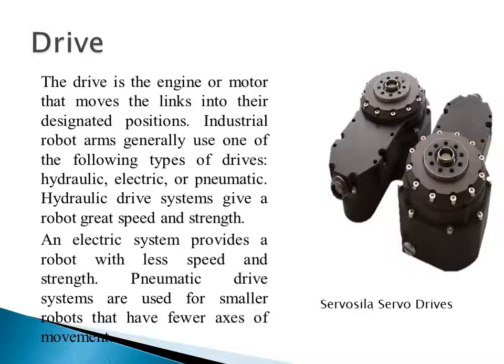Whereas pneumatic systems work on air, and these are used for the smaller robots. Mostly we use electrical systems, which provide a robot with less speed and strength. So basically we can use servo motors or stepper motors to move the links.